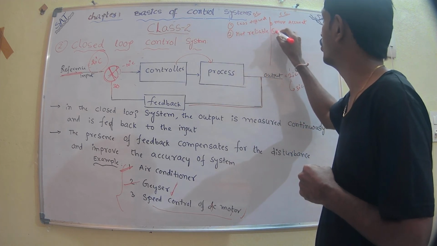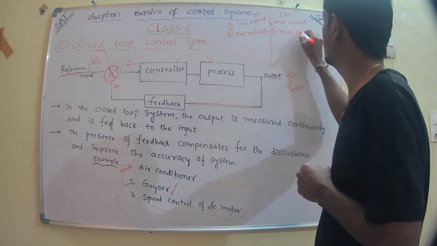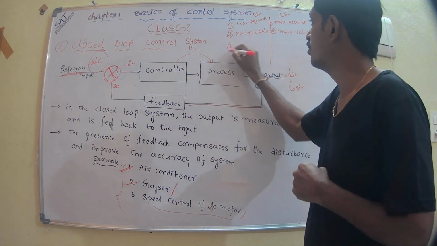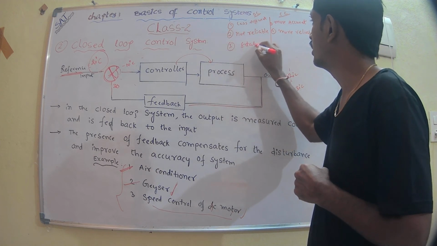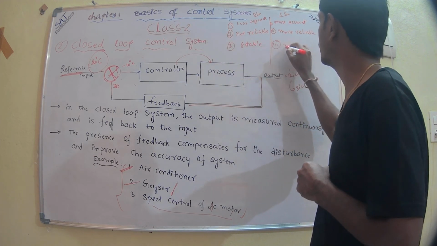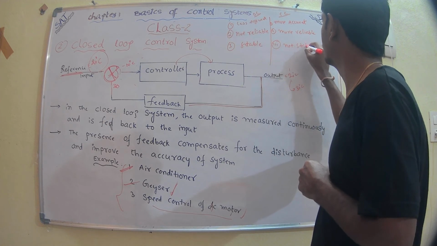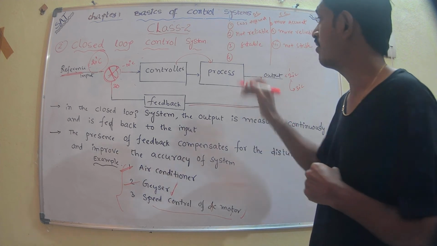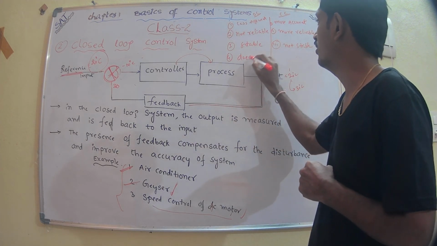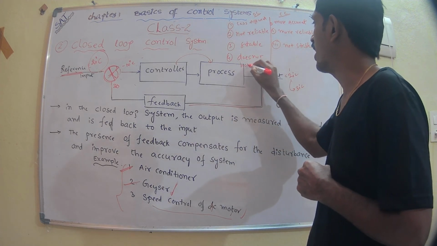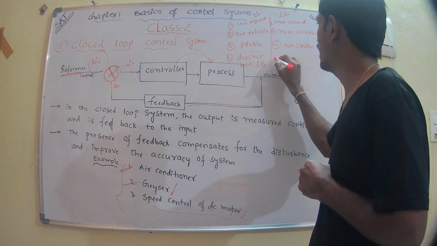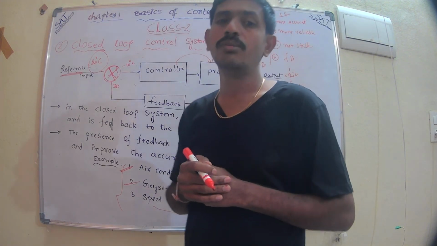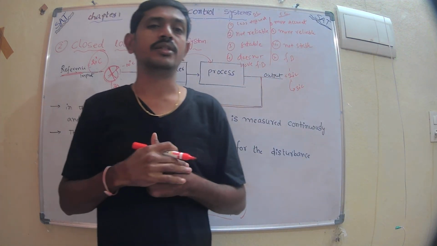In the closed loop case, because it is accurate, it is more reliable. So it is stable, whereas the open loop system is not stable. And one more difference: the open loop system doesn't have any feedback, while the closed loop system has feedback. These are the comparisons between the open loop control system and closed loop control system.